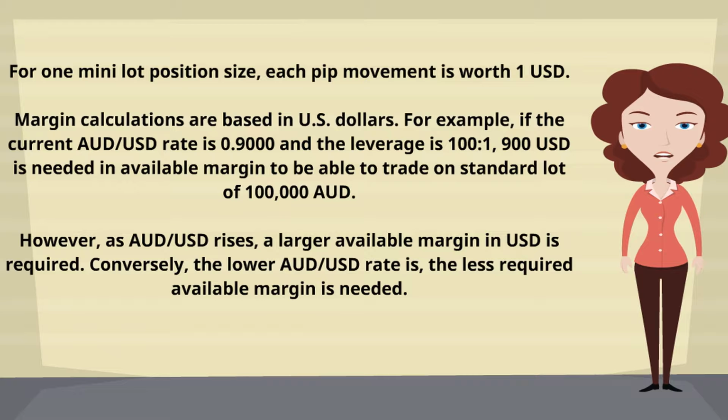Margin calculations are based in US dollars. For example, if the current Australian dollar to US dollar rate is 0.9000 and the leverage is 100 to 1, 900 US dollars is needed in available margin to be able to trade one standard lot of 100,000 Australian dollars. However, as Australian dollar to US dollar rises, a larger available margin in USD is required. Conversely, the lower the Australian dollar to US dollar rate is, the less available margin is needed.